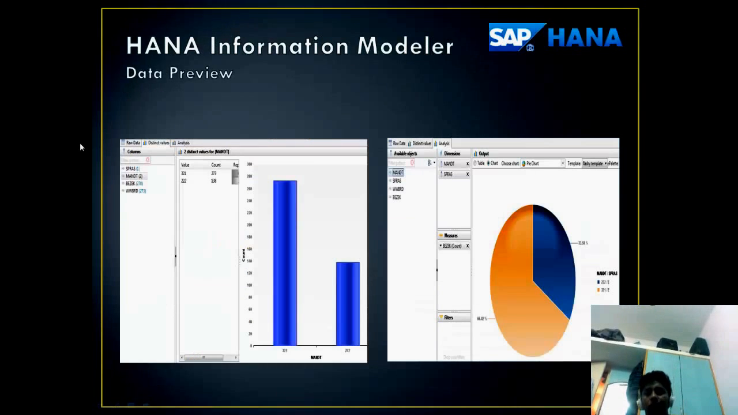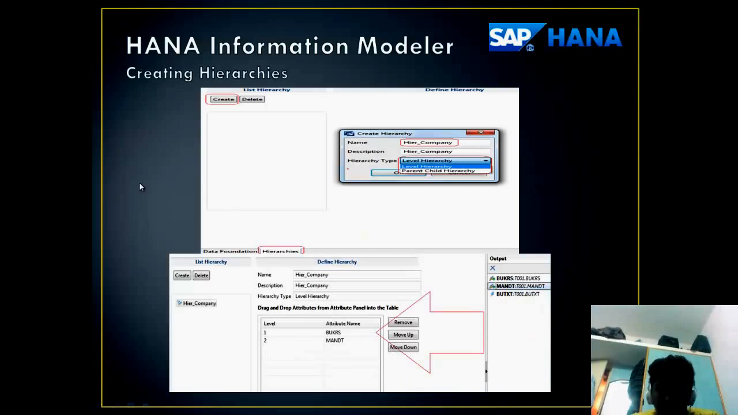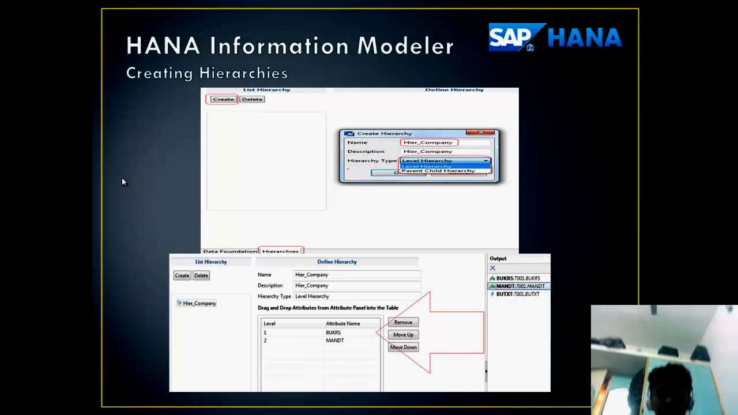This slide shows a few of the analytic models or the attribute models which can be created using the HANA Studio. Also, different hierarchies can be created from the Create Hierarchy menu. The name and description can be given, and different hierarchy types can be selected, which can be level hierarchy or parent-child hierarchy.